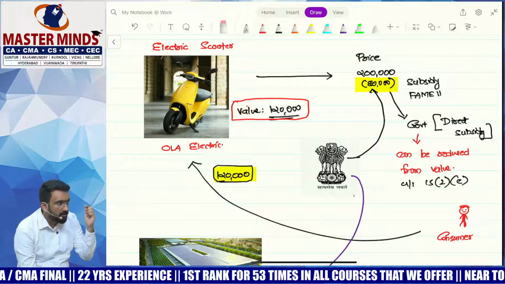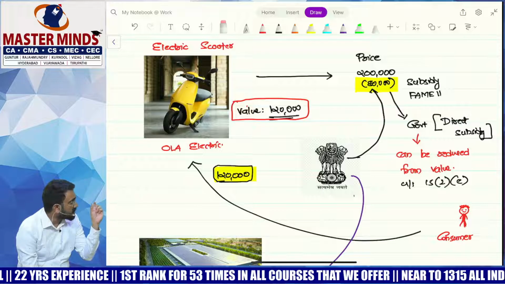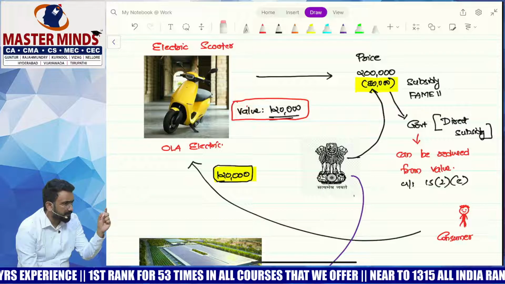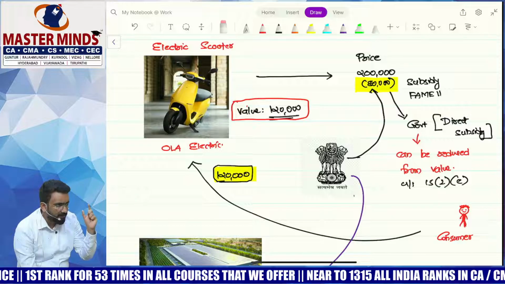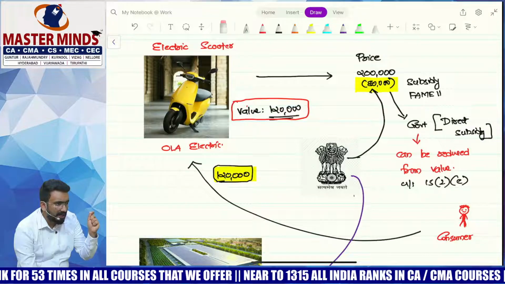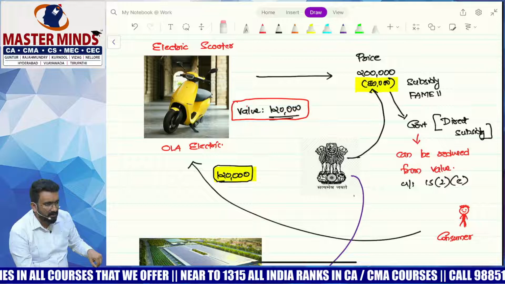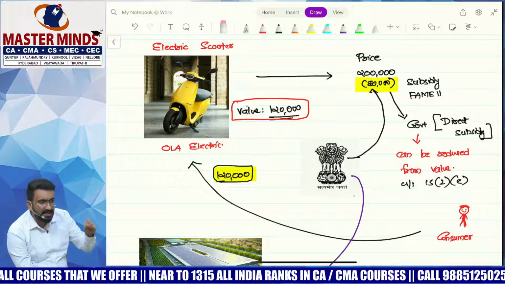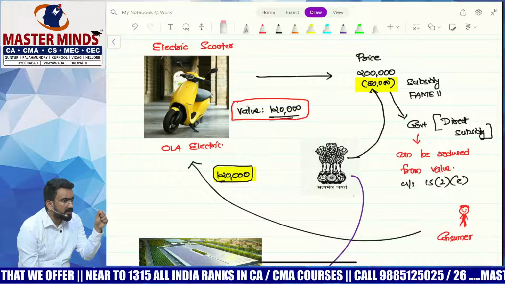Okay, now look at this. Say Ola Electric is bought by a customer. The actual price of Ola Electric is 2 lakh, I'm just giving an example. 80,000 for them comes from the FAME 2 subsidy, which means the customer pays only 1,20,000. What will be the value? 1,20,000, because this 80,000 is a direct subsidy. Can Ola Electric get this subsidy without selling the product?